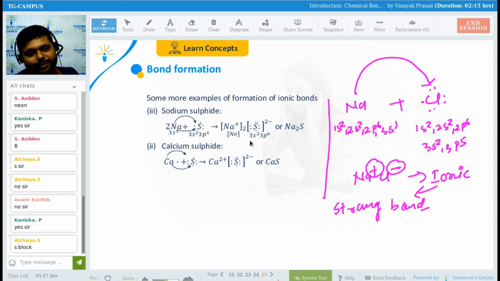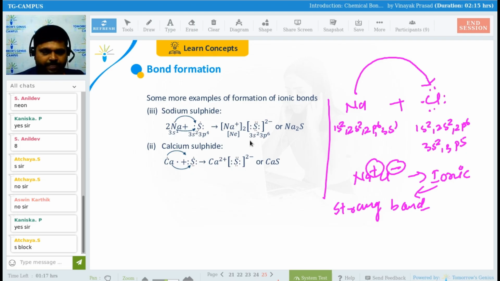Getting my point, everyone? So will you be able to form this kind of bond from your side or not? Is it fine for you, everyone? Is it clear now how these ionic bonds are formed? Now, after this, we will also look at how the covalent bonds are formed, right?